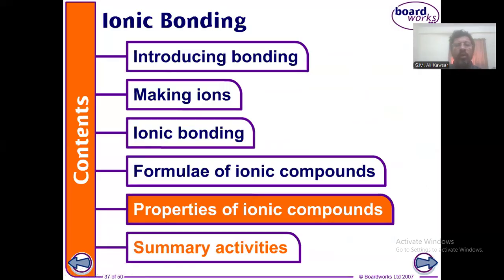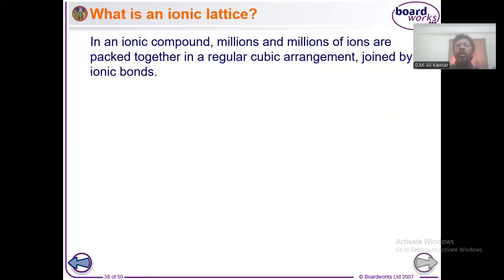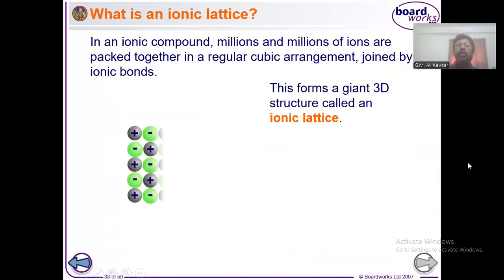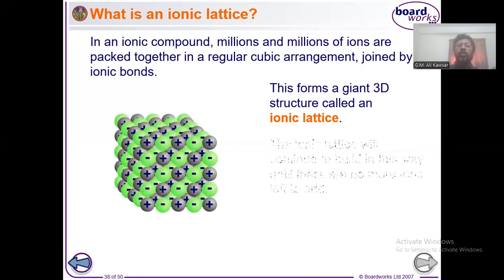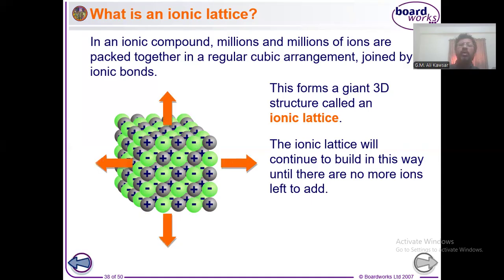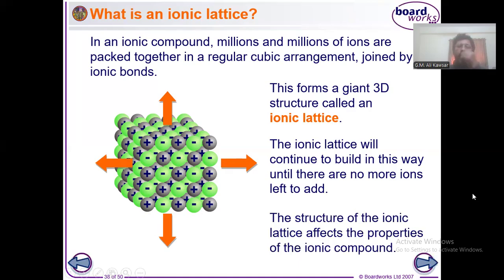Well, this is almost the last topic of this chapter, some properties of ionic compounds. As I have already mentioned, ionic compounds are very strong, as here the attraction works between two oppositely charged ions. Electrostatic attraction force between positive and negative ion is very strong. That is why its melting point and boiling point are very high. So our first property is that ionic compounds are very strong and have high melting and boiling points, and it needs very high temperature to break it because of that high attraction.